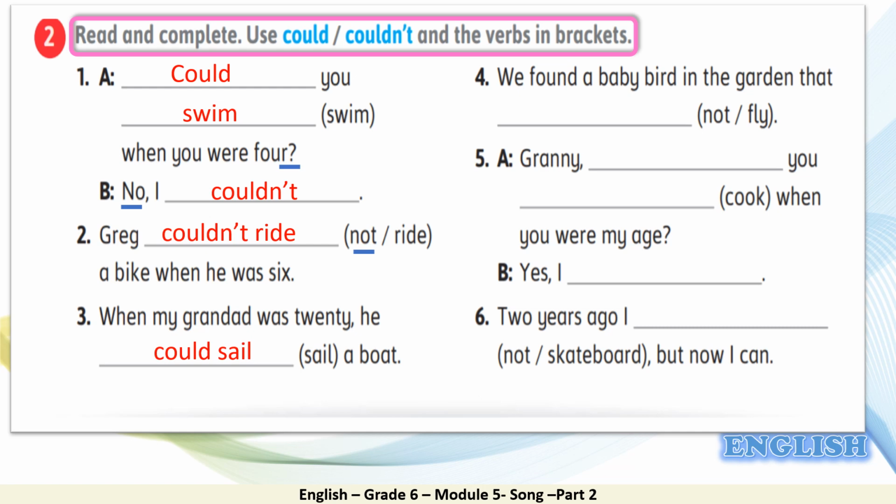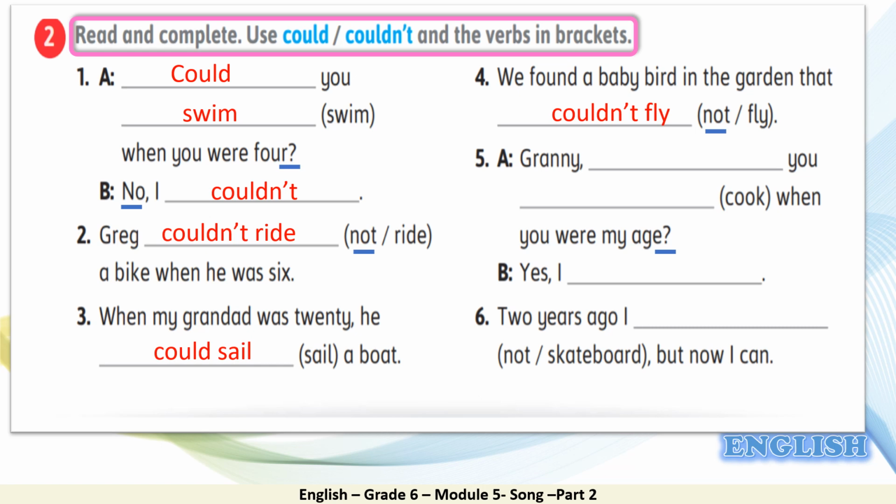Number 4. Great. There is not, so it is the negative form. We found a baby bird in the garden that couldn't fly. Good. Number 5.